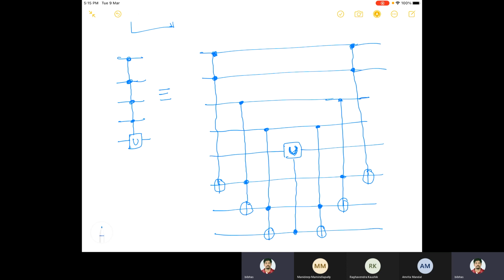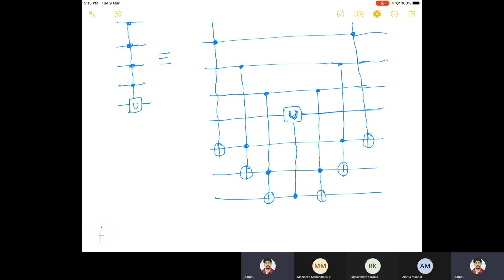So this is my complete circuit, and these are all ancilla qubits. They are just used in order to design the circuit. Here you can say the initial states are all 0.